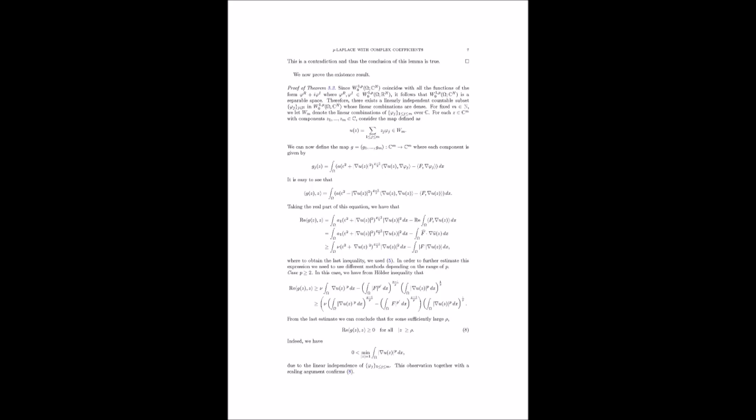They do this by taking an arbitrary test function psi in W to the 1,P sub 0 and looking at the limit of the integral equation satisfied by U sub M as M goes to infinity. They use the structure lemmas, condition 7, and the weak convergence of U sub M to U, and the strong convergence of U sub M to U in L to the P. They might also use an auxiliary sequence, V sub M, that converges strongly to U in W to the 1,P sub 0 to help with the limit. Eventually, they show that U satisfies the weak formulation, so it's a weak solution.